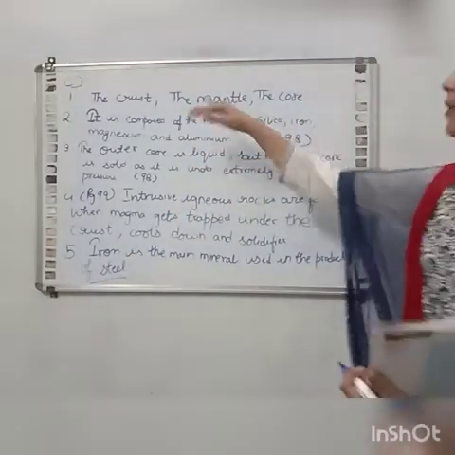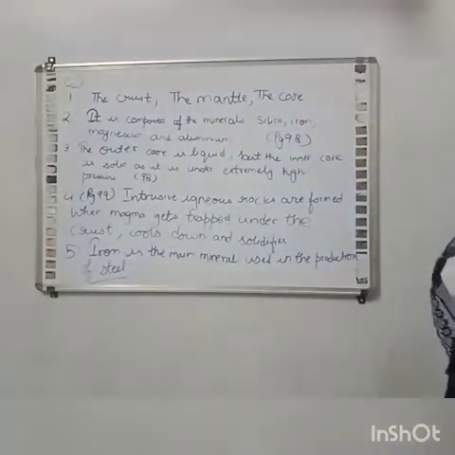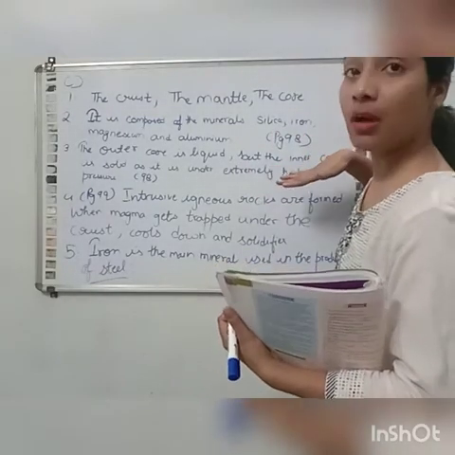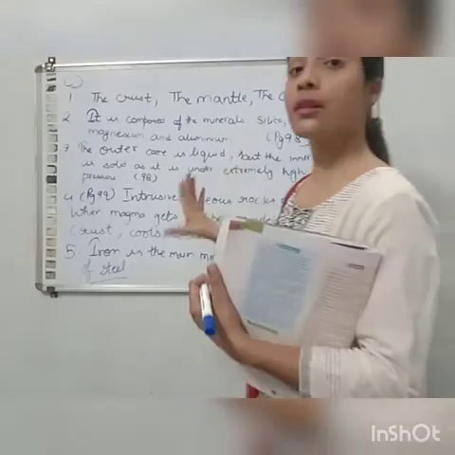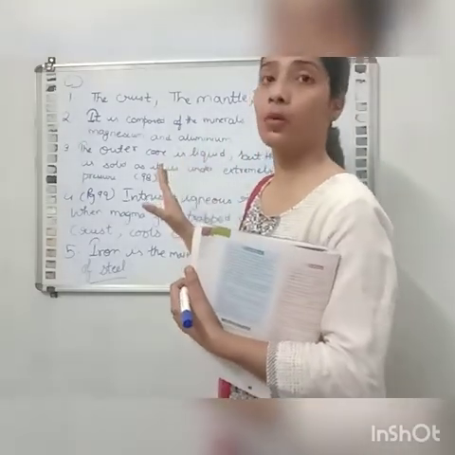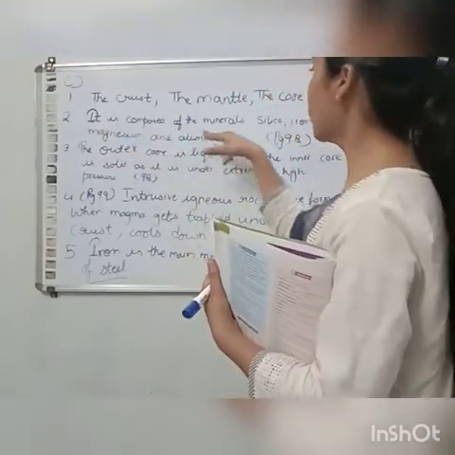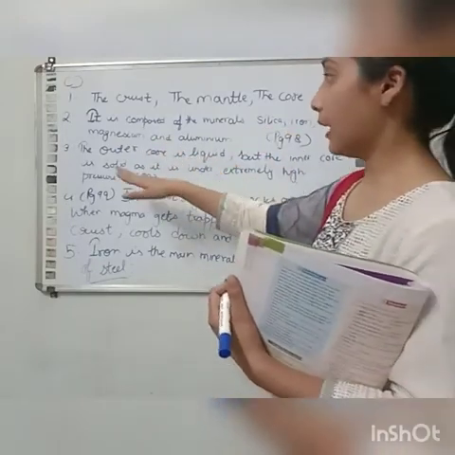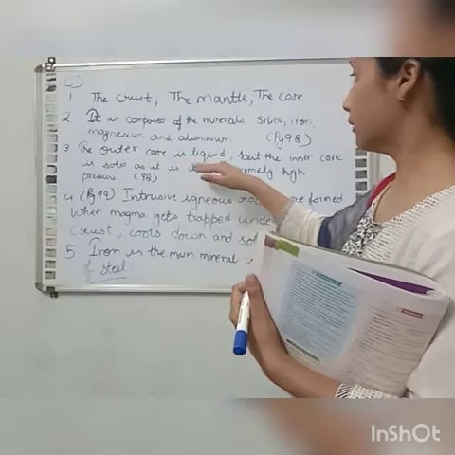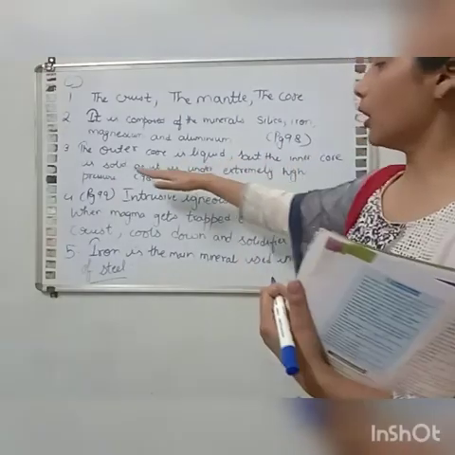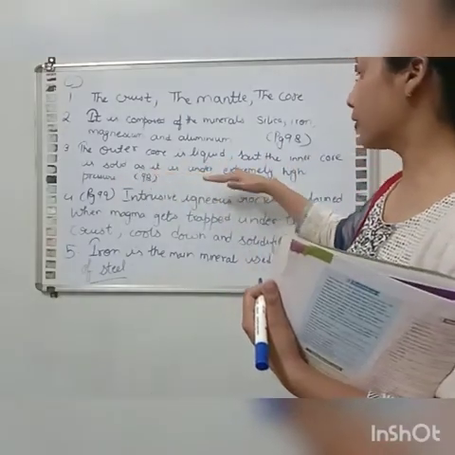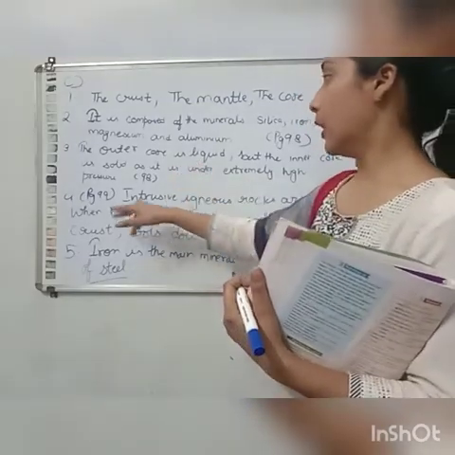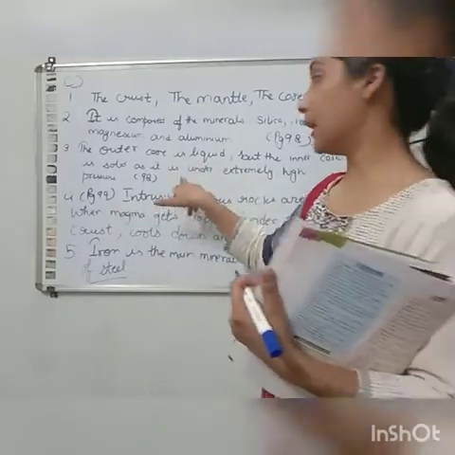First answer, the crust, the mantle and the core are the three main layers of the earth. Second answer, this answer is given on page number 98, but I have written the complete answer on the blackboard. It is composed of the minerals silica, iron, magnesium and aluminium. Third answer, the outer core is liquid but the inner core is solid as it is under extremely high pressure. This is also the complete answer. You can refer to the answer from page number 98.